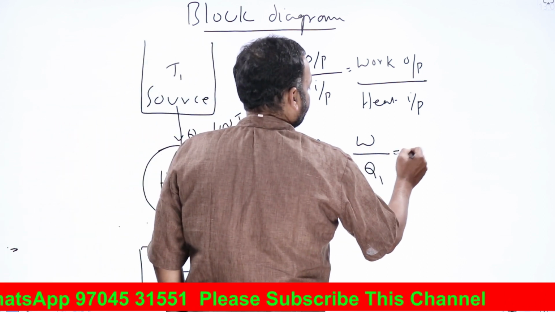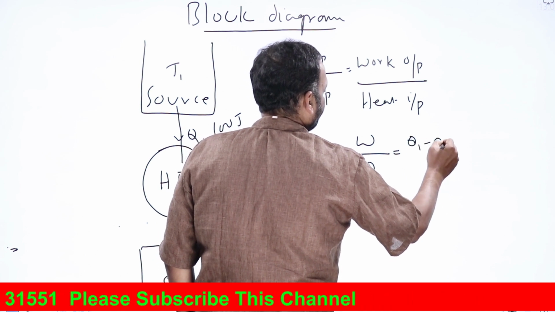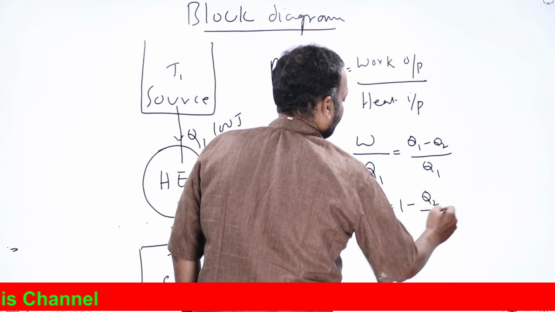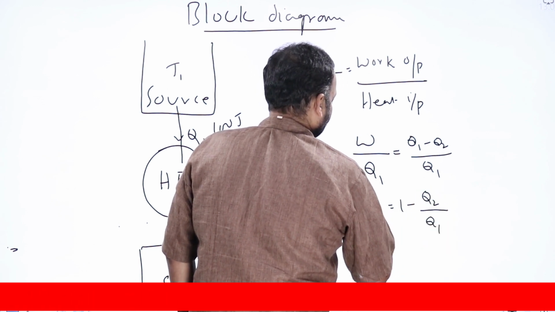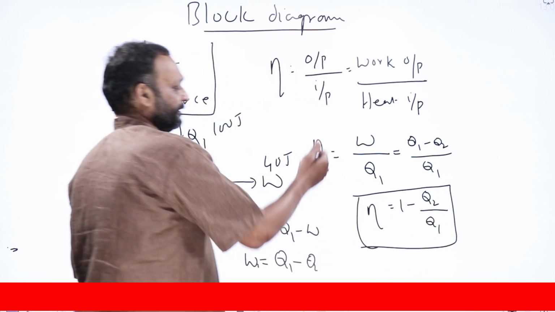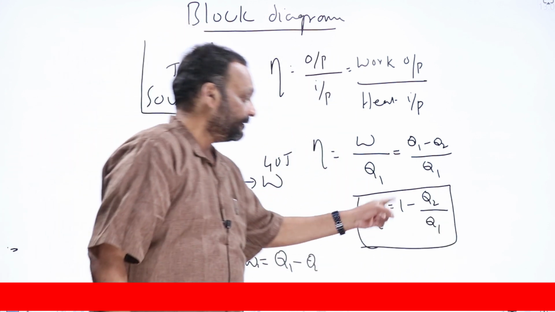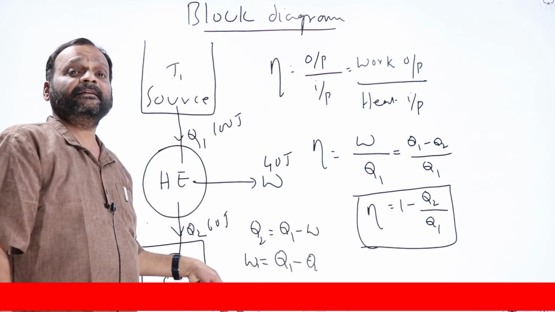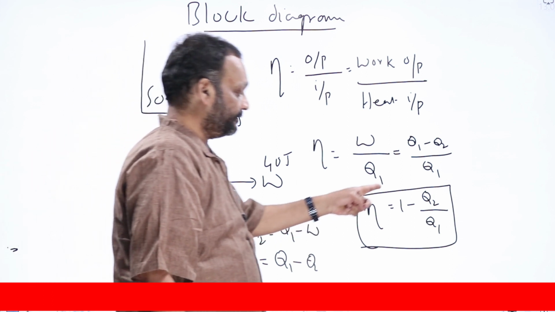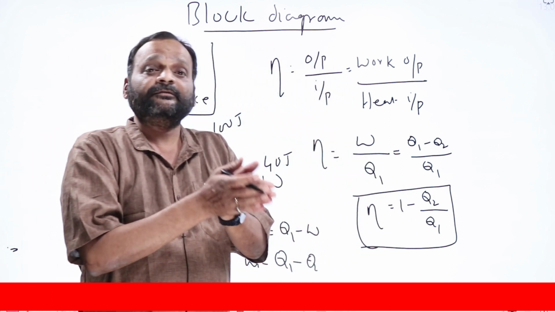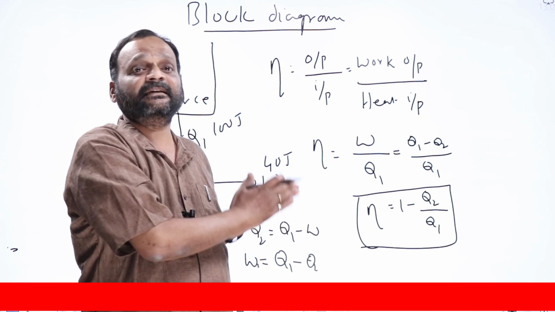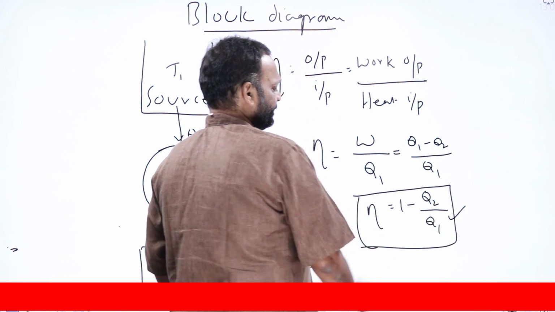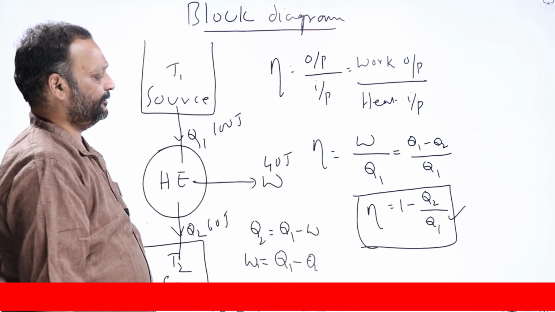So the formula for the efficiency of a heat engine will be (Q1 minus Q2) by Q1, or simply 1 minus Q2 by Q1, we write. This is the efficiency expression in general for any heat engine. What is Q1? The amount of heat given as input. What is Q2? The amount of heat which got rejected into the sink at lower temperature. Keep that in mind, Q2 is very important here. This is in general the efficiency of a heat engine. Efficiency is denoted by eta usually.